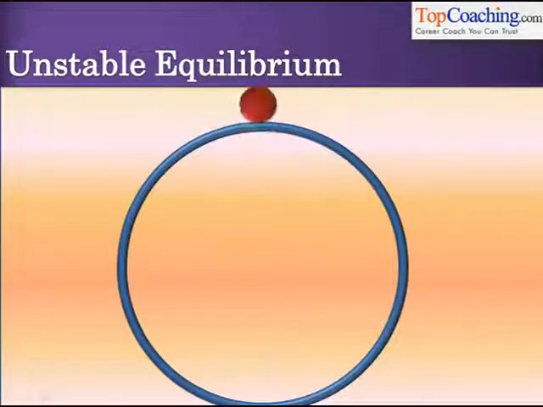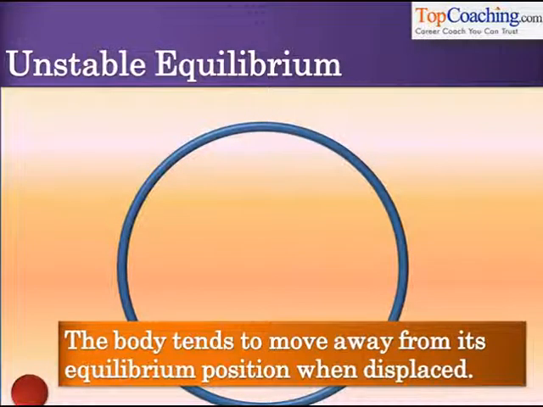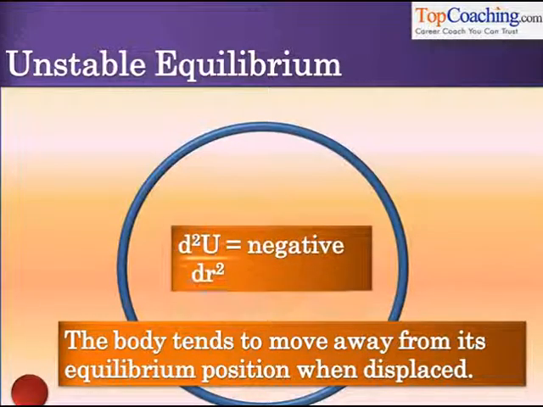What happens in unstable equilibrium? In this case, as you can see, the ball is again at rest. It is placed on the top of this hoop. In this case, if you displace the ball even slightly, the ball will fall down. It will not come back to its original position at all. In fact, it will move away from its equilibrium position when displaced. So if the body moves away from its equilibrium position when displaced, then the body is in a position of unstable equilibrium. In the case of unstable equilibrium situations, if you double differentiate the potential energy expression of the body with respect to the displacement, you get a negative value. d2U by dr2 is negative.